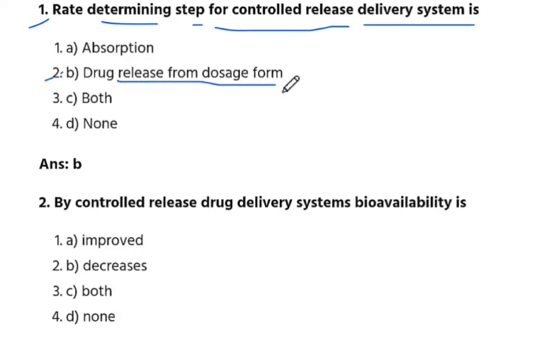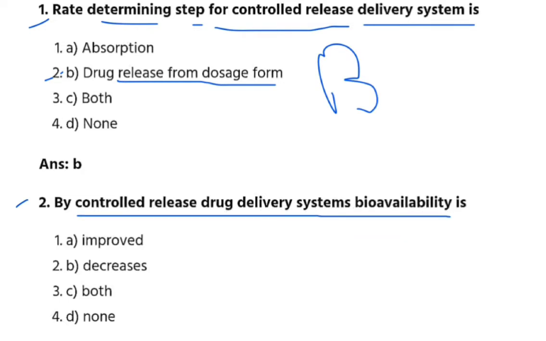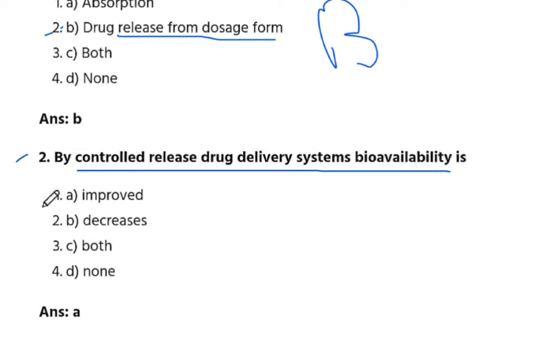Drug release from dosage form. The answer is B. Next is second question number. Second question number is, by controlled release drug delivery system, bioavailability is. The answer is A. Improved.